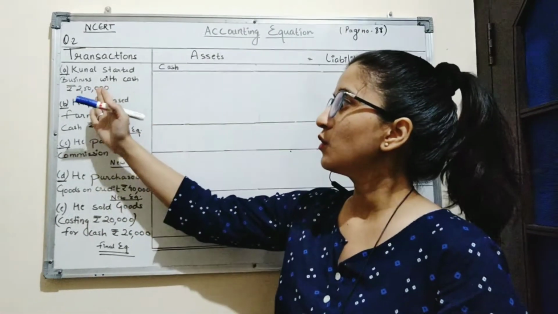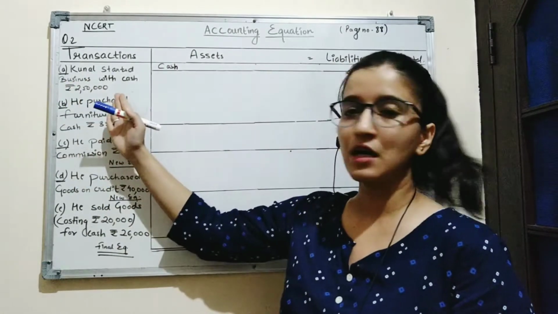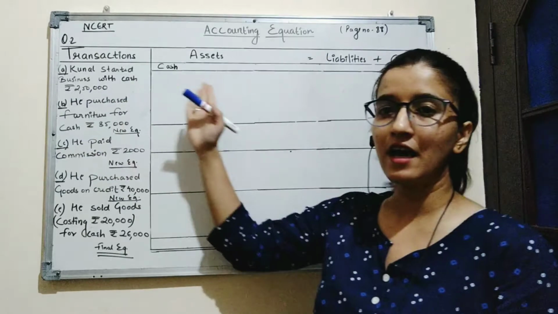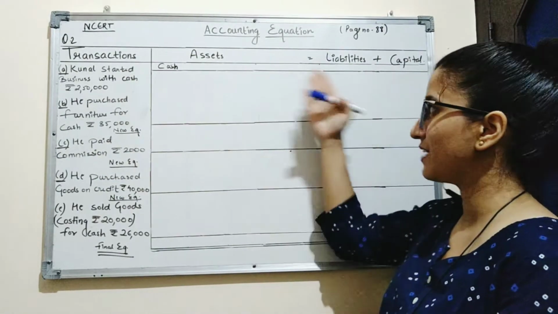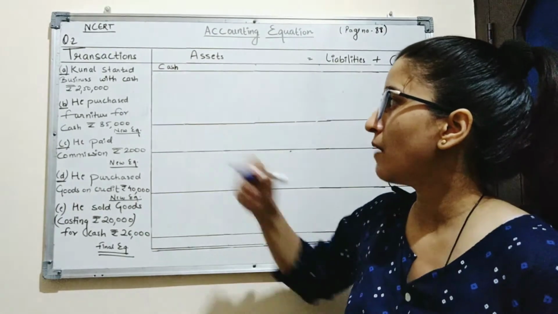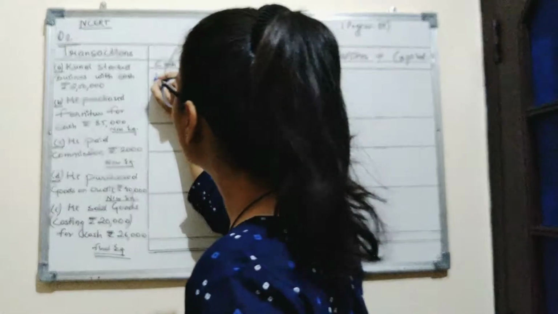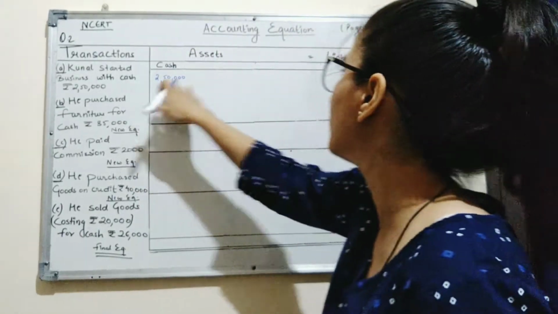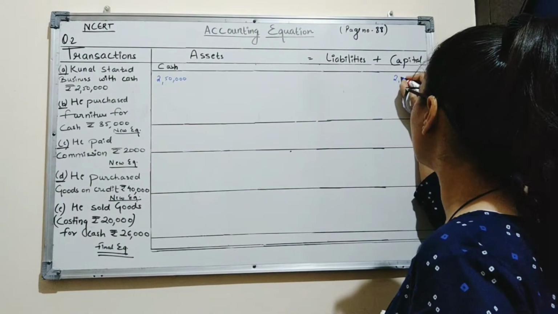Here also, Kunal brought 2,50,000 as cash in the business. So, this cash is considered as liabilities for the business. That is why it will be recorded on capital side. So the amount of cash is 2,50,000. So we will record the same amount on capital side.